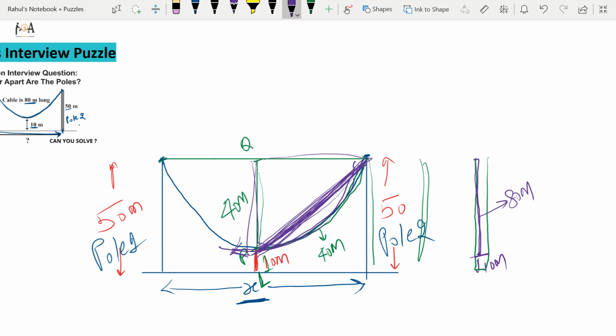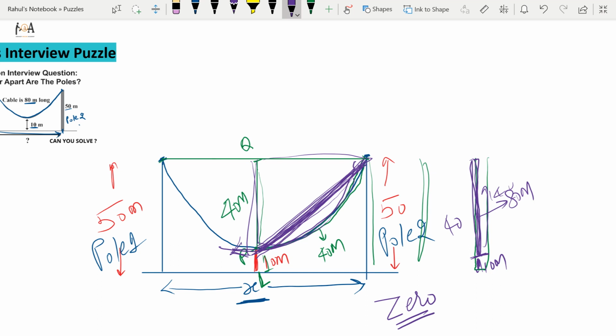So this cable is basically hanged in this manner, directly vertical, 40 meter in that manner and again 40 meter in that manner, and this length is 10 meter. So the distance between these two poles is 0. Are you getting it or not?